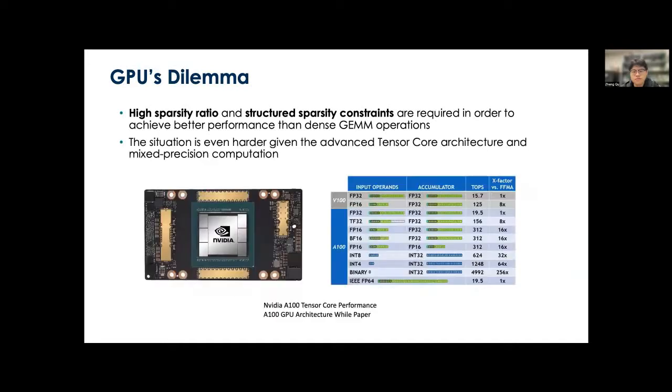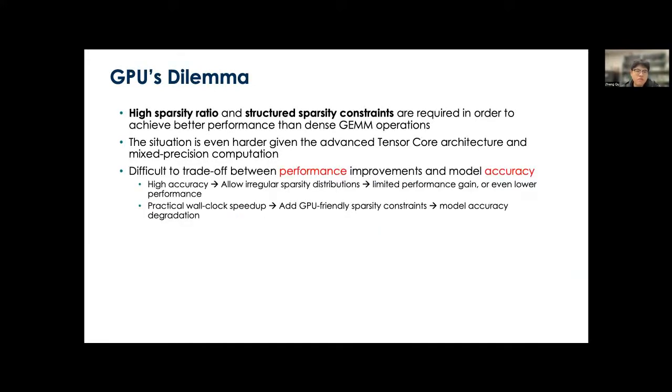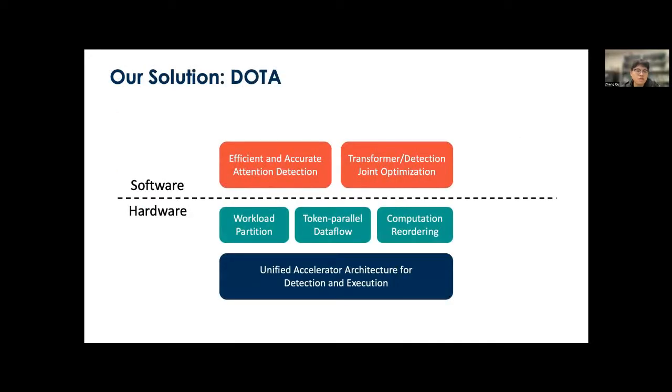But the situation has become even more difficult as new generations of tensor core architectures have been proposed, delivering higher and higher computation throughput for dense mixed precision computations. Therefore, the problem of GPU-based solutions is that we have a very limited design space caused by the wrestling between performance and model accuracy. Basically, we cannot achieve satisfactory performance improvements while maintaining the desired model accuracy.